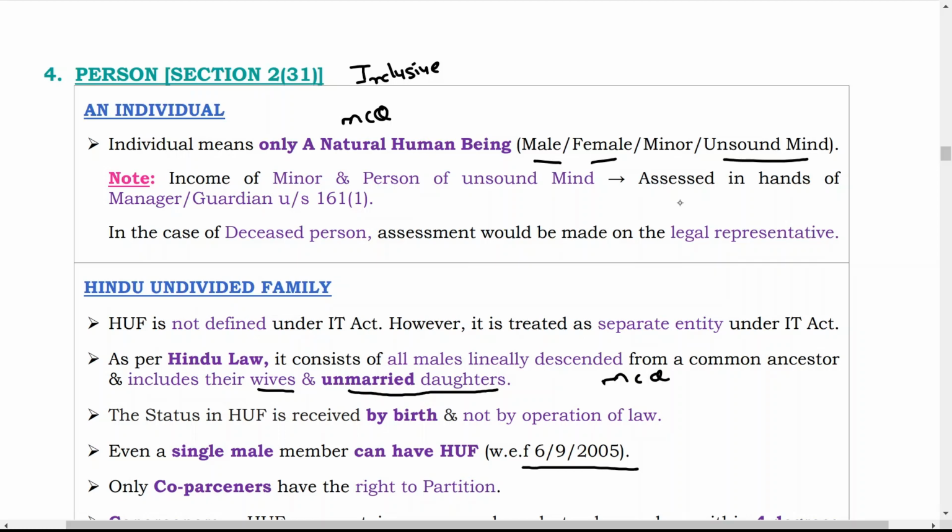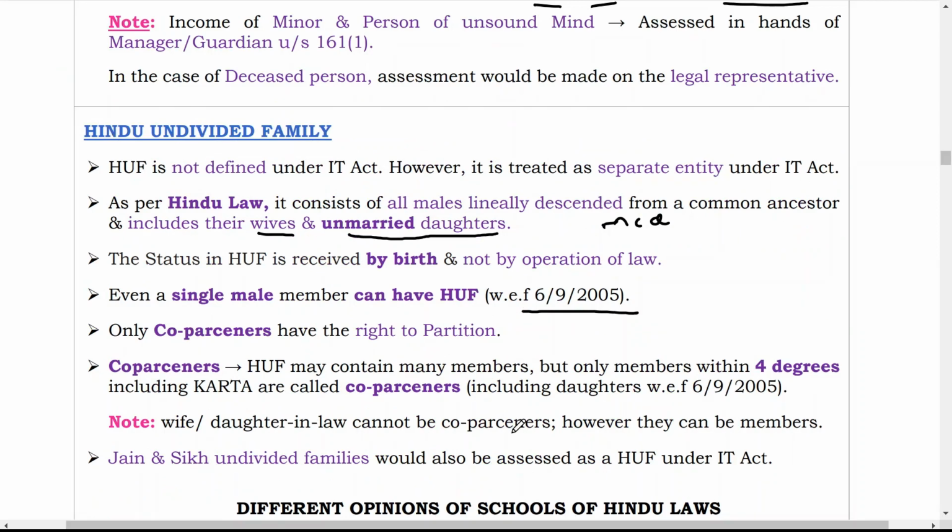Only a co-partner has the right to partition. That means, who can partition the family? Only the karta can divide the family and make a partition in the family, and karta includes a daughter also. So who are co-partners? An HUF may contain many members, but only members within four degrees, including the karta, are called co-partners. A daughter can also be considered as a karta, and she can also make a partition of that HUF.